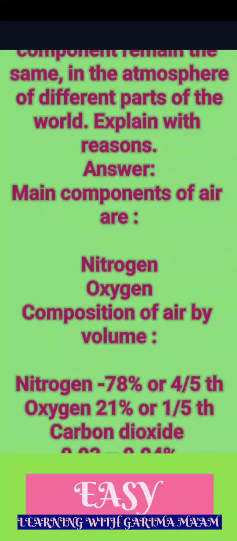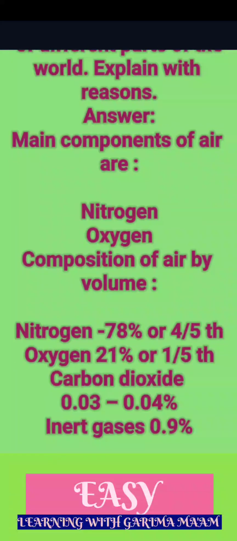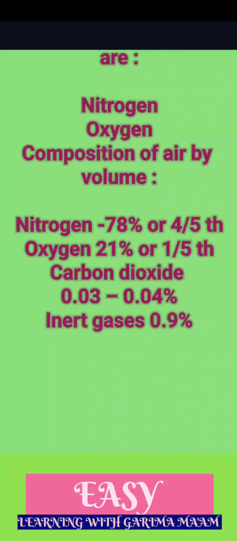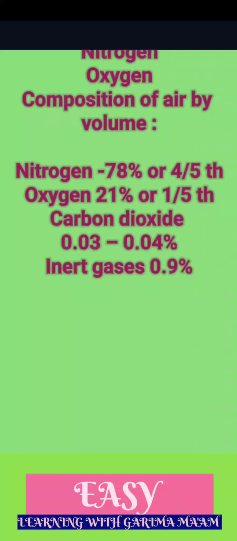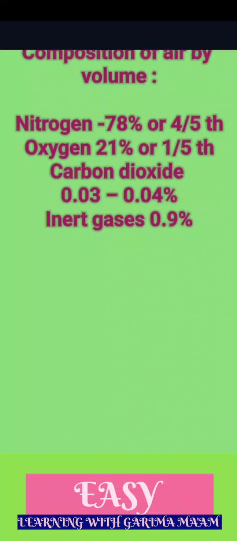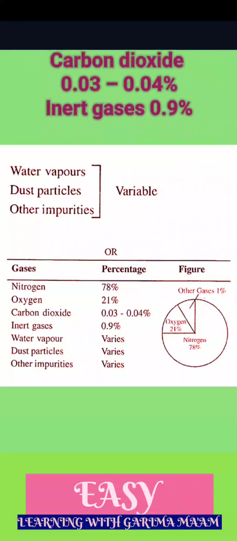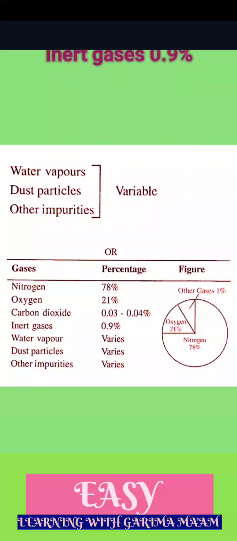Composition of air by volume. Nitrogen 78% or 4/5th. Oxygen 21% or 1/5th. Carbon dioxide 0.03 to 0.04%. Inert gases 0.9%. Air is a mixture whose composition varies at different intervals of time and at different places of the world.